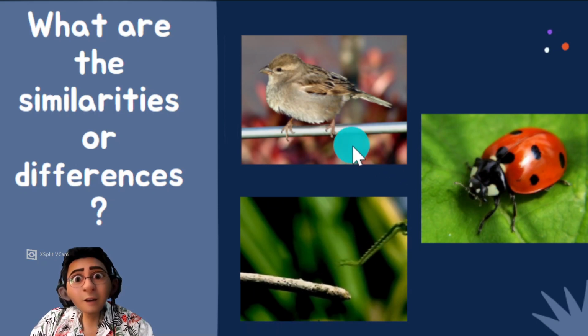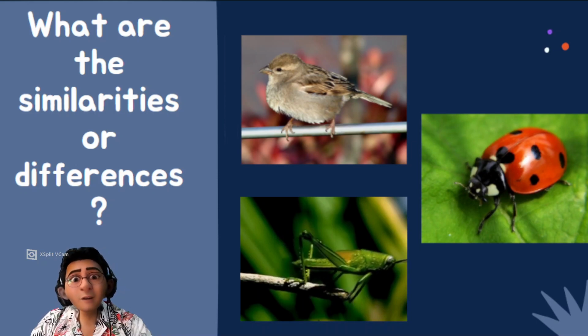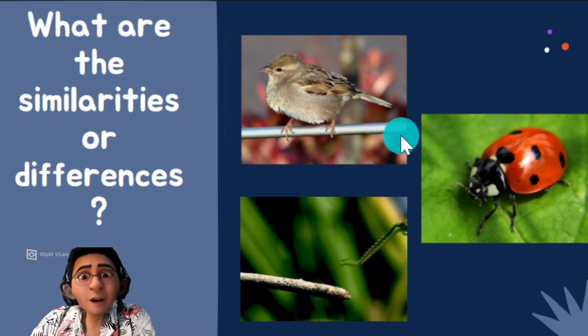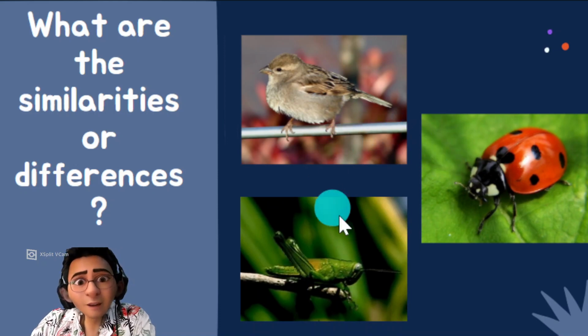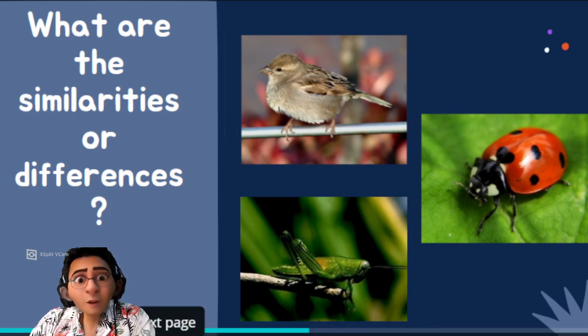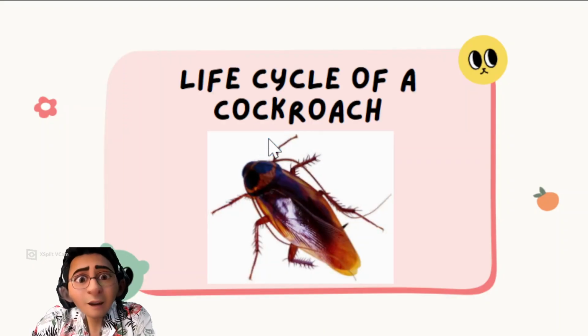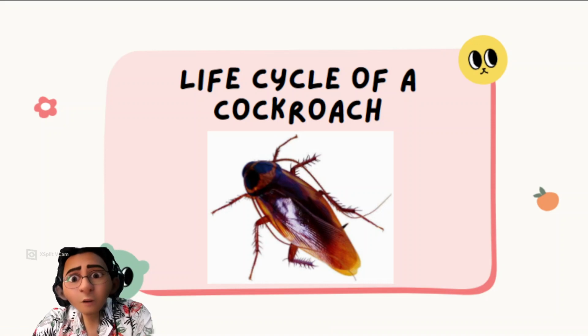And here, egg to chick. So those are the differences. The names for their younglings are different. Okay, we shall continue with the next. Life cycle of a cockroach.